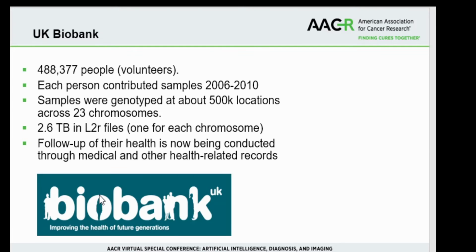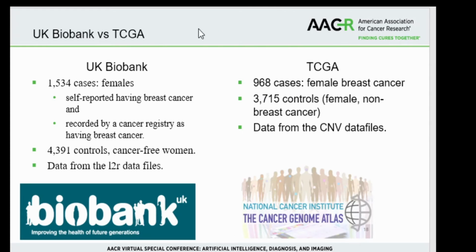The second dataset we used is the UK Biobank. This is a very different dataset. It consists of almost 500,000 people who contributed samples that were genotyped at about 500,000 different locations across the 23 chromosomes. These people enrolled in the study around 15 years ago. Their health records have been regularly updated since then. Out of this dataset, we can identify people with breast cancer. In fact, in the UK Biobank dataset, there are about 1,500 females with breast cancer.